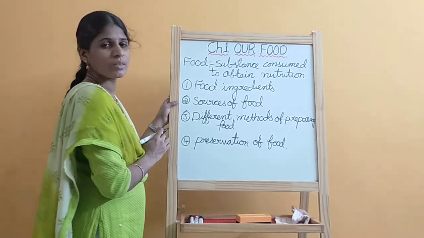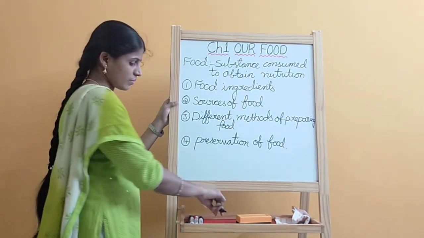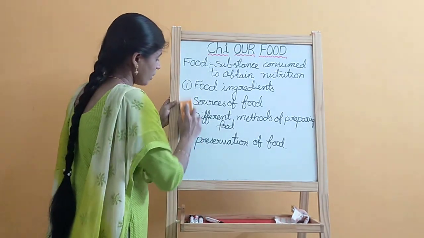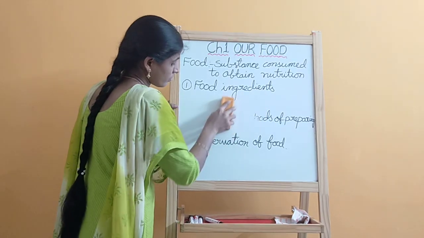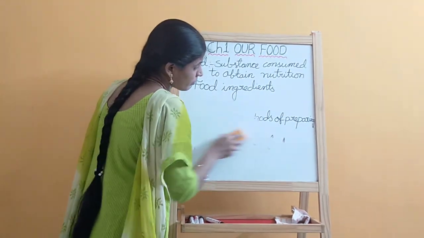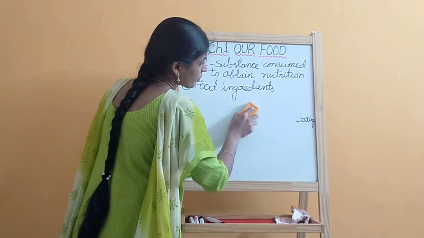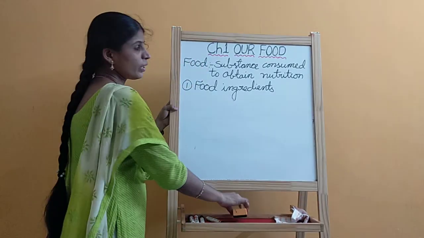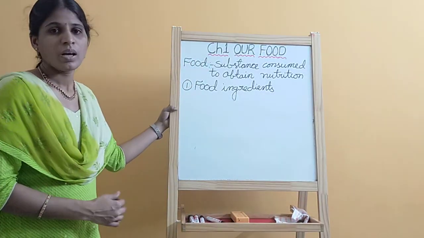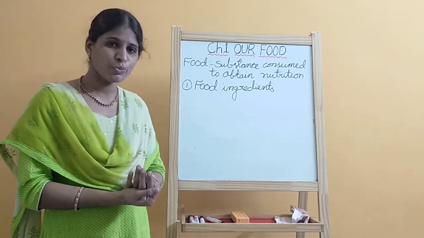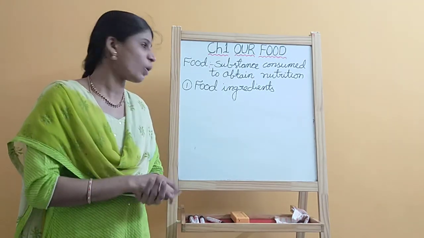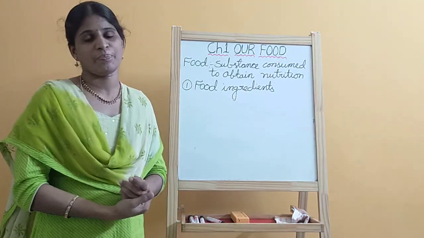What is the first one? Food ingredients. Food ingredients means the materials which are required to prepare food. The materials we call ingredients.